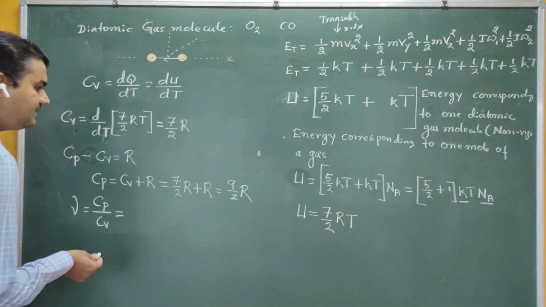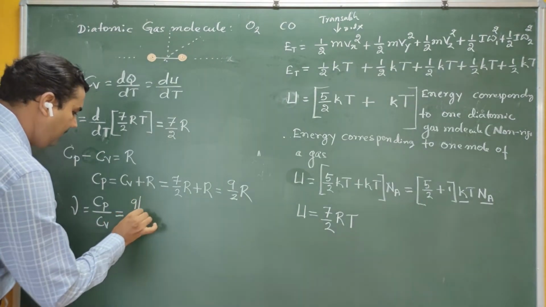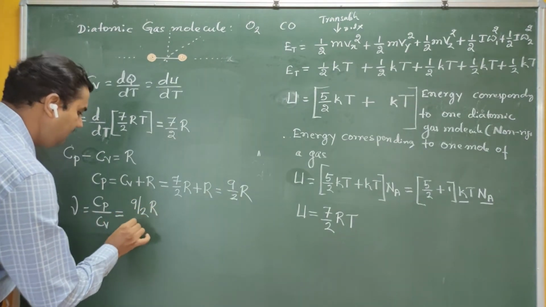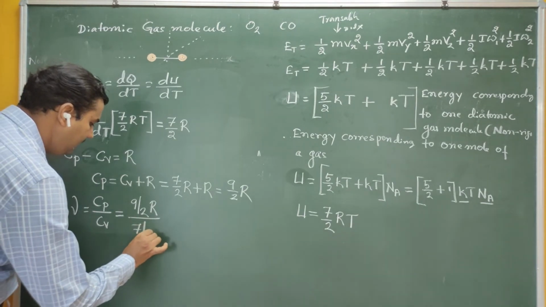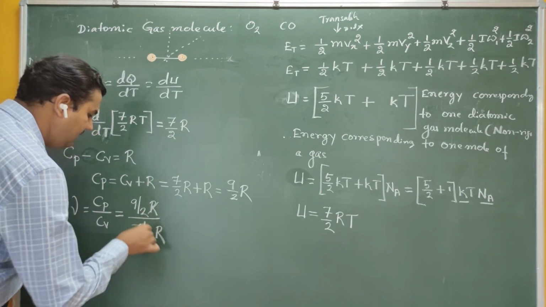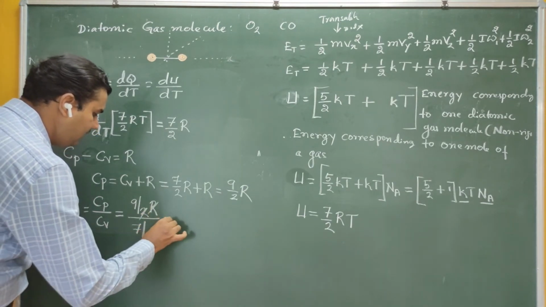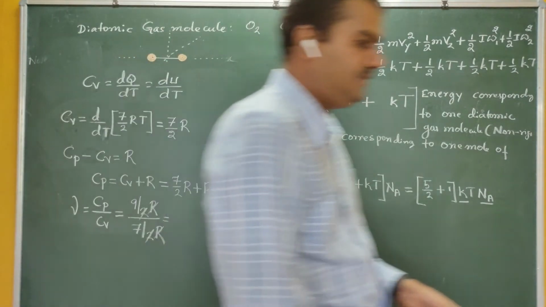Cp is 9 by 2 R divided by 7 by 2 R. You can see here, R gets cancelled, 2 gets cancelled, therefore it is 9 by 7.